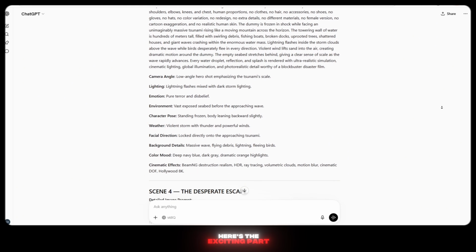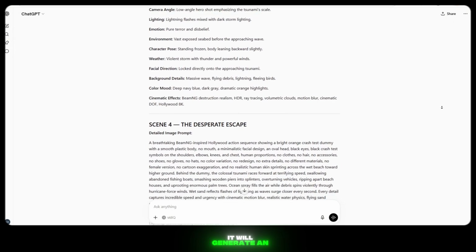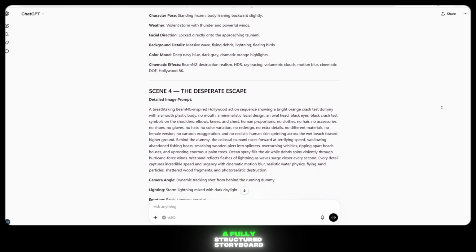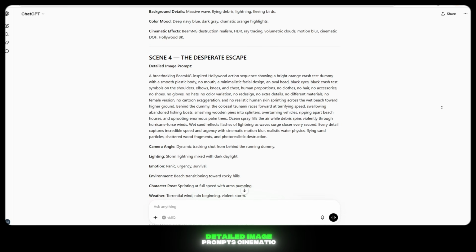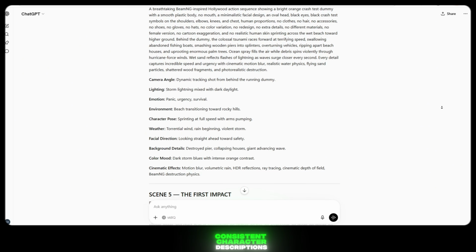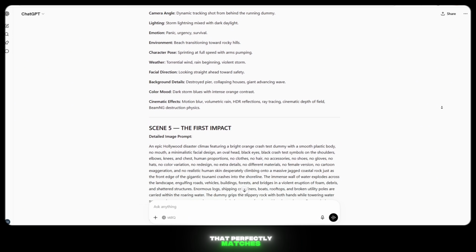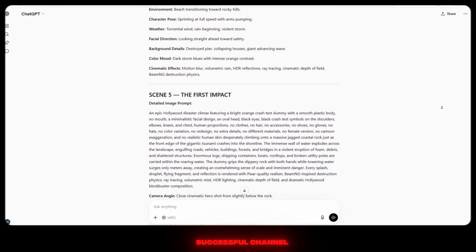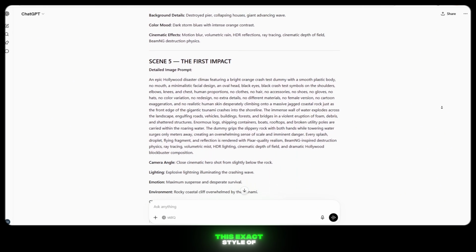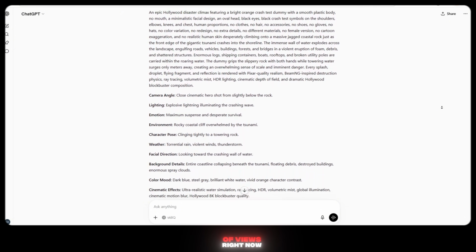Now here's the exciting part. When you paste this prompt into ChatGPT, it will generate an incredible result: a fully structured storyboard, detailed image prompts, cinematic video prompts, consistent character descriptions, and a complete viral movie concept that perfectly matches the style of the successful channel we analyzed at the beginning. This exact style of 3D AI animation content is getting millions of views right now.